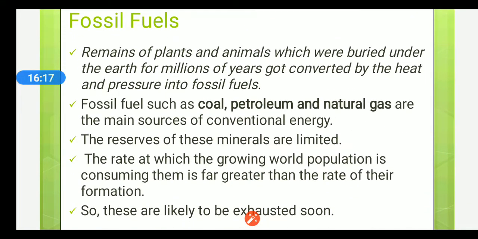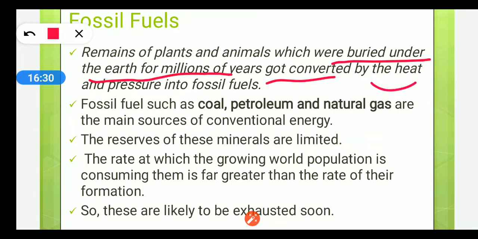Fossil fuels. Have you heard the word fossil fuels before? Yes, of course. Remains of plants and animals which were buried under the earth for millions of years got converted by the heat and pressure into fossil fuels. So what are fossil fuels?